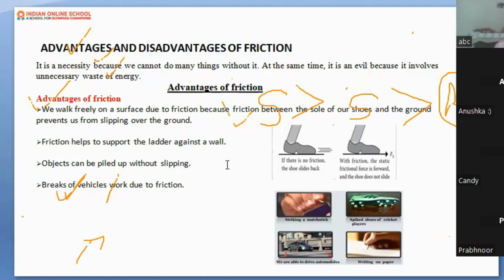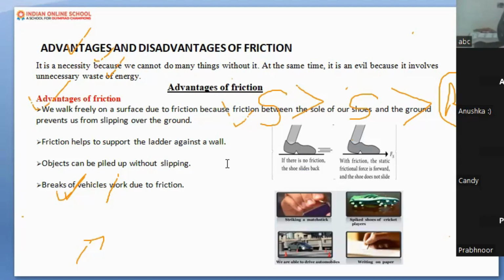Just think of a situation. If no friction is there, how can we walk, and what would happen if we try to walk on the ground? I want an answer from you. We might slip or it might cause an accident for us.